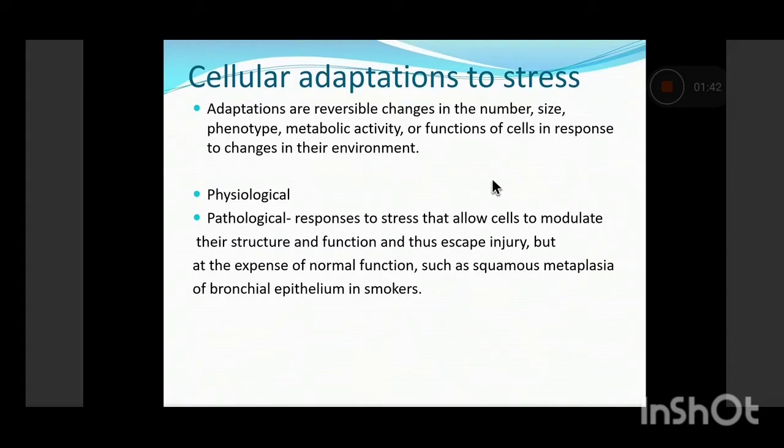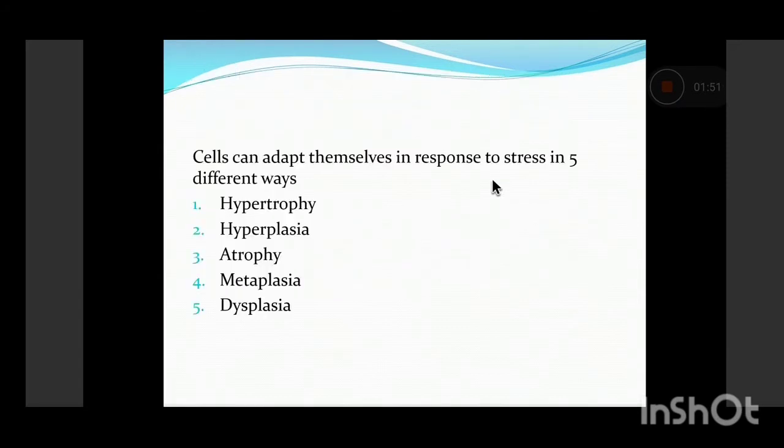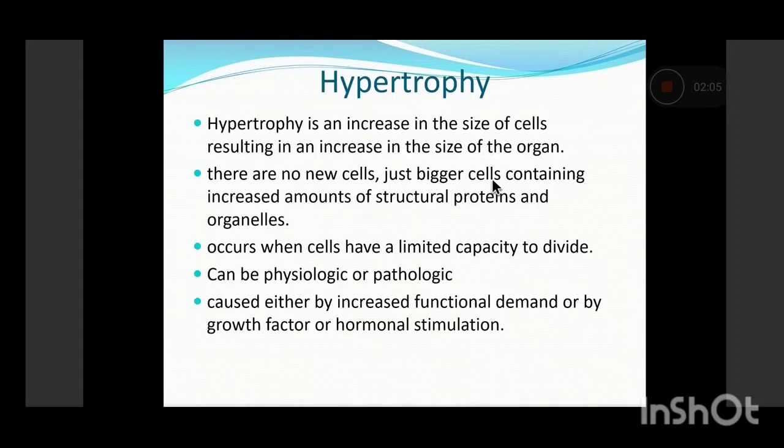For example, in smokers, the normal respiratory epithelium, which is columnar ciliated, undergoes metaplasia to squamous epithelium. So there are 5 ways in which most of the cells adapt themselves to stress. So we'll discuss each one of them. They are hypertrophy, hyperplasia, atrophy, metaplasia, and dysplasia.